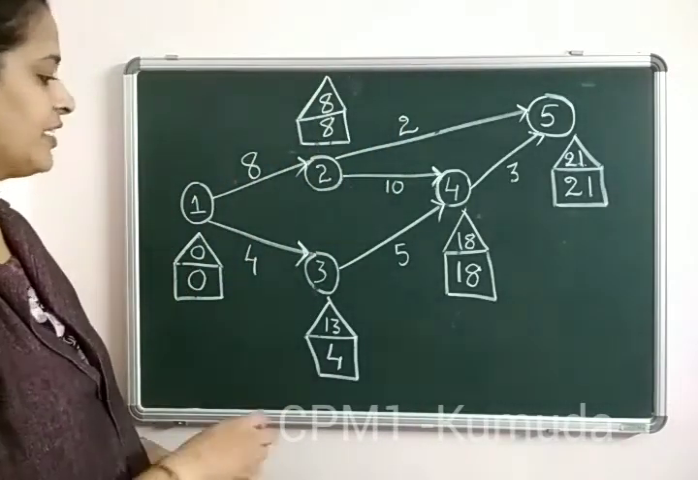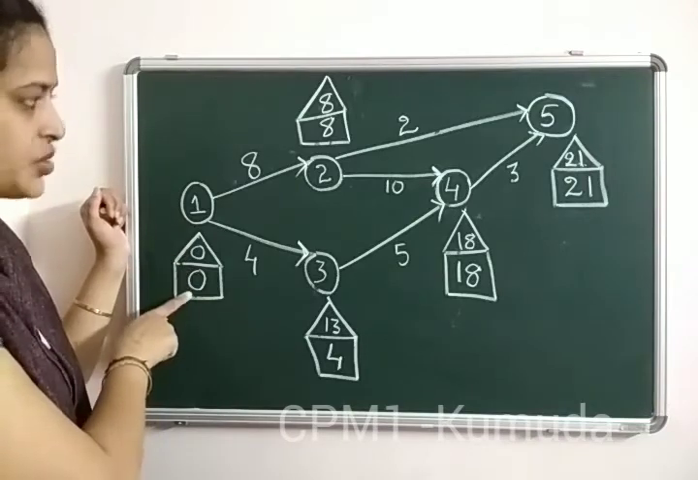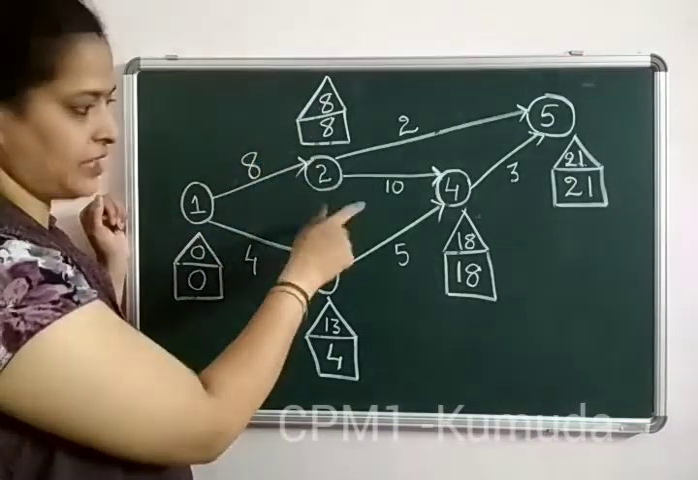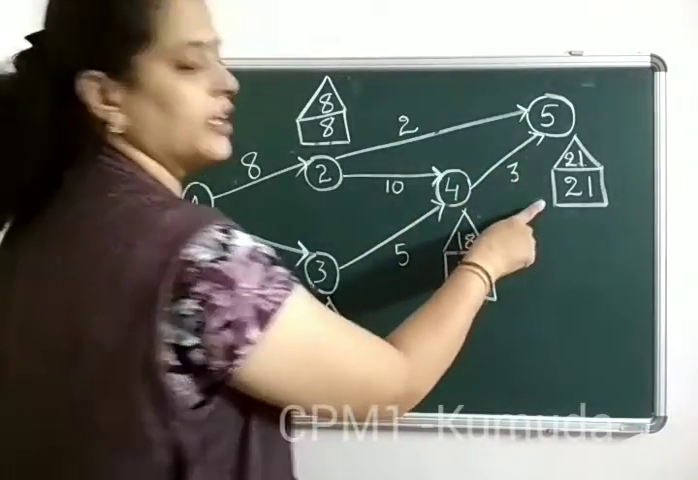So now once we have finished the construction of the network, we can actually see that there are some places where our rectangle and triangle values are the same. Now you can notice here 0, 0, they are matching. You have 8 and 8, they are matching. 18 and 18, yes, it is the same. 21 and 21, it is the same.